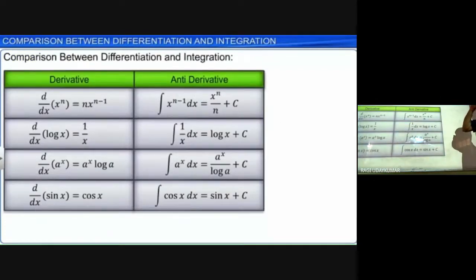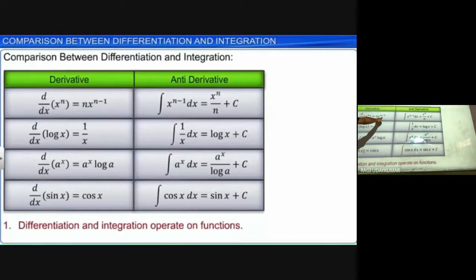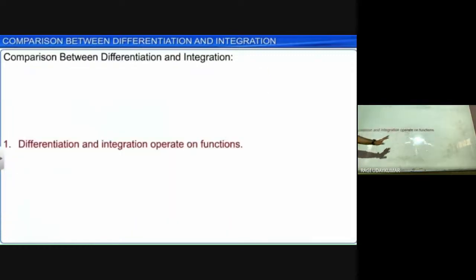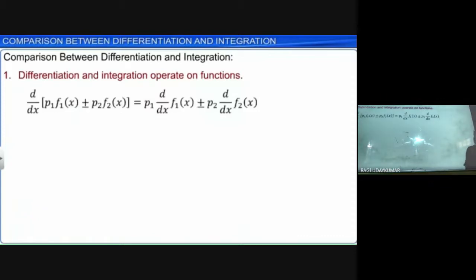Now, the comparison between differentiation and integration. d by dx of x to the power of n is n x to the power of n minus 1. Integration of x to the power of n dx is equal to x to the power of n plus 1 by n plus 1, plus c. The constant comes here extra. d by dx of log x is 1 by x. Integration of 1 by x is log x plus c. C will come. Differentiation and integration operate on functions, so we are going to get a constant.